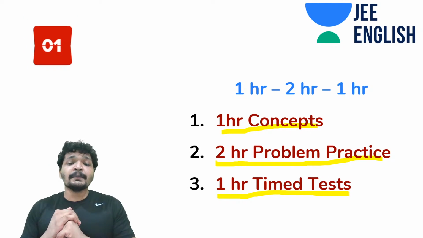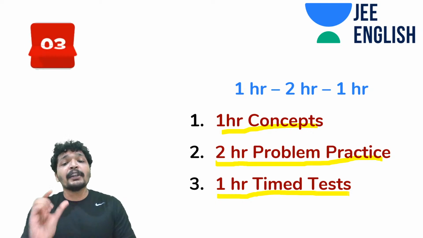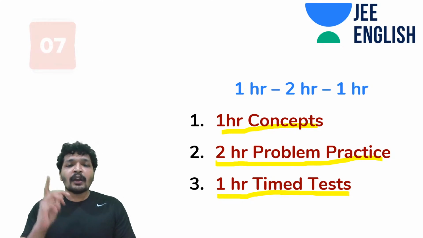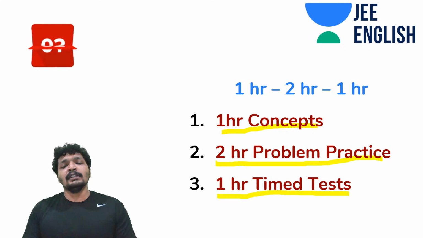And you should also learn from the mistakes, so keep like half an hour for everything. You can extend everything by a little bit, but you have to do everything. So it's a 1 hour, 2 hour, 1 hour rule, where you spend 1 hour on concepts, 2 hours on problem practice, and 1 hour on time test.